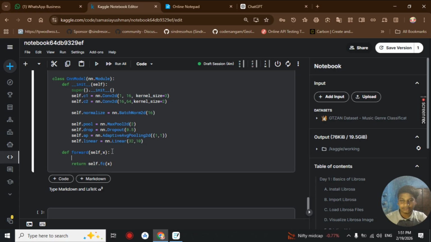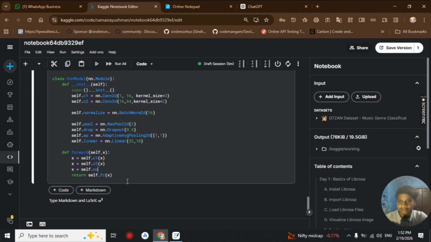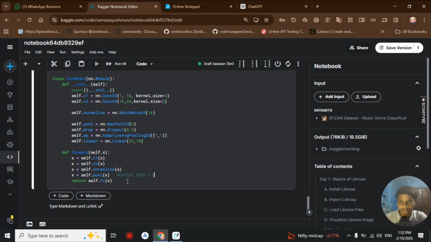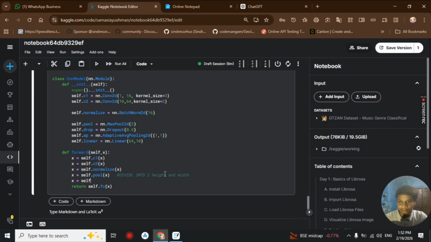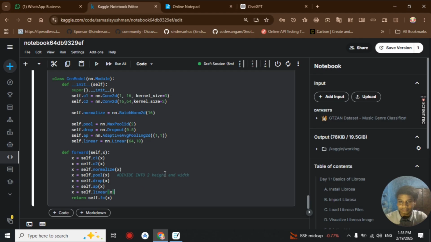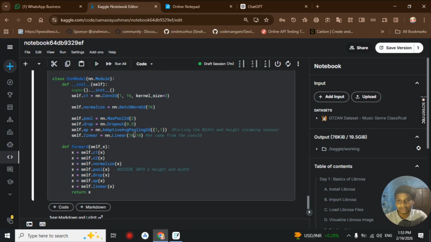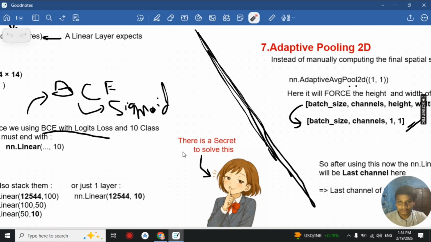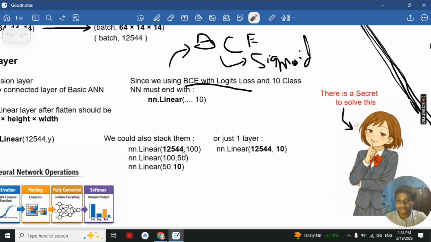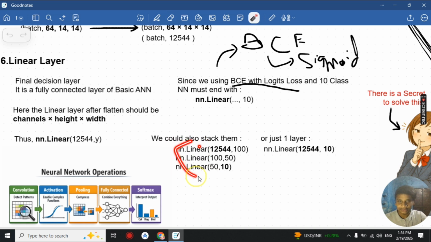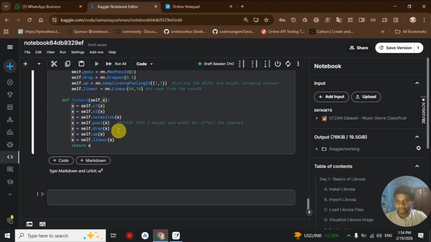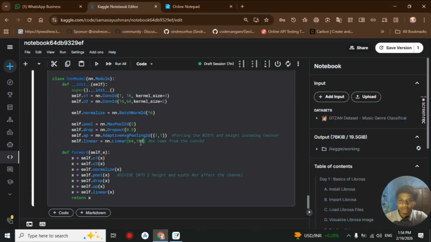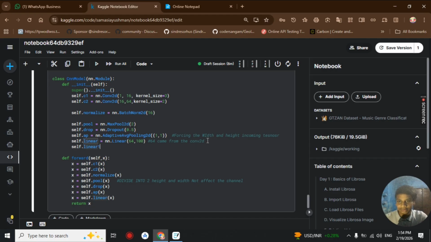to finally get the final tensor. Then finally we join our neural network by passing x throughout the whole layer. First we pass through our C1, C2, then normalize, then our pooling layer, then our dropout layer, and finally the adaptive layer and the linear layer. For the linear layer we could also stack them together. Only the last feature, 10, should be included here.